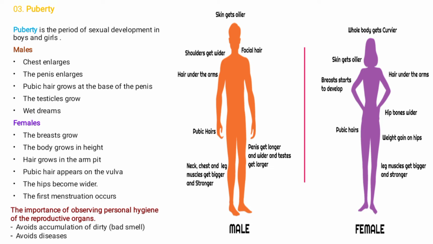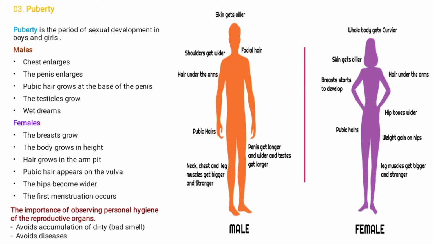What is the importance of observing personal hygiene of the reproductive organs? There are some important points we need to know, but I will just talk about 2 points in this video. The importance is to avoid accumulation of dirt, which is also known as the bad smell.